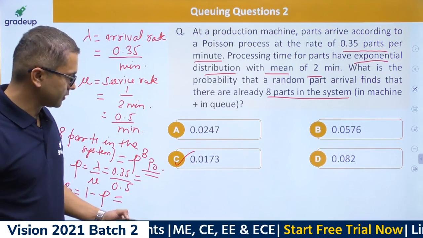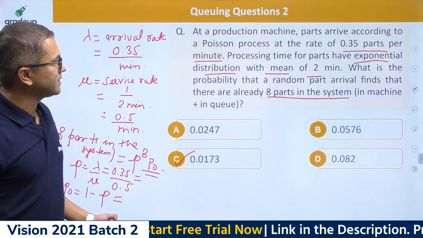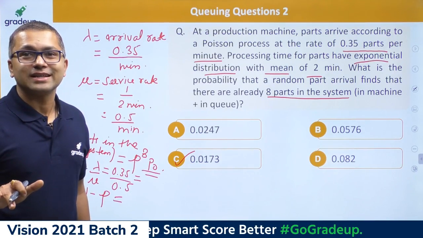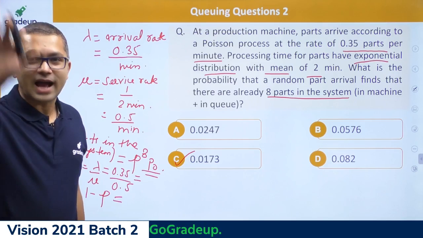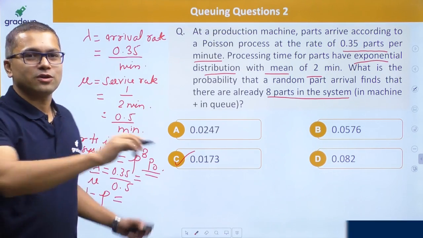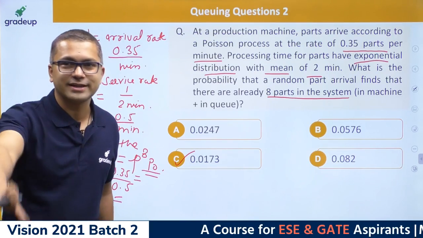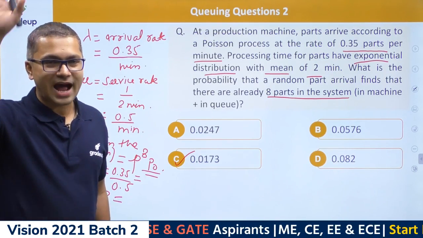The next question. Let's see how much accuracy you have, guys. Just type in I if you could solve it correctly. I want to see those people who solved it correctly, so just type in I.